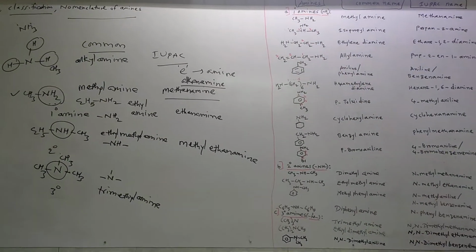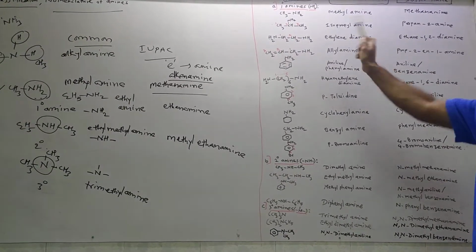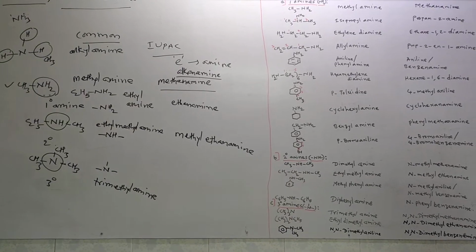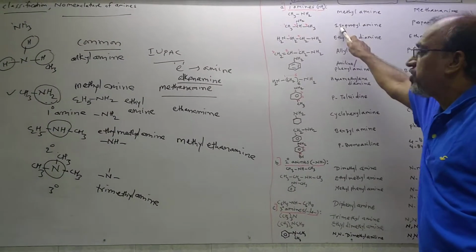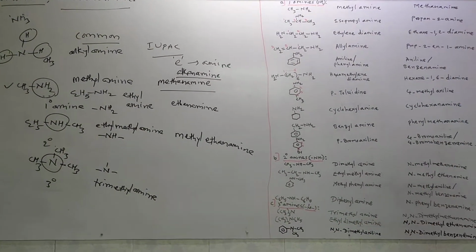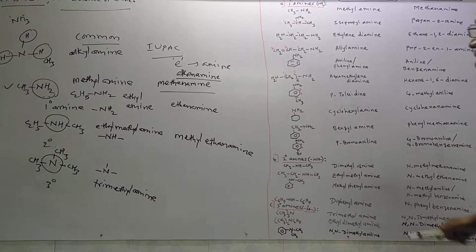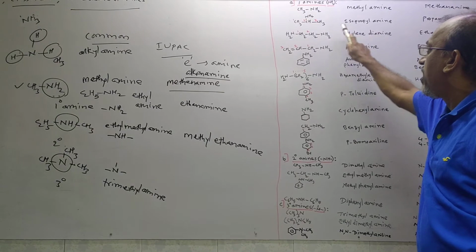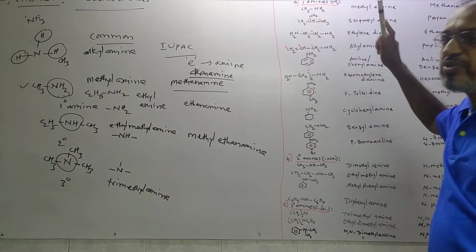Similarly, CH3CHNH2CH3. You know, this is not a straight chain compound, it is a branched chain compound. For branched chain compounds, we can use the words iso, sec, neo, tert, etc. Like that, here we can use iso. That's why it is iso, and totally 1, 2, 3 carbon atoms are here.